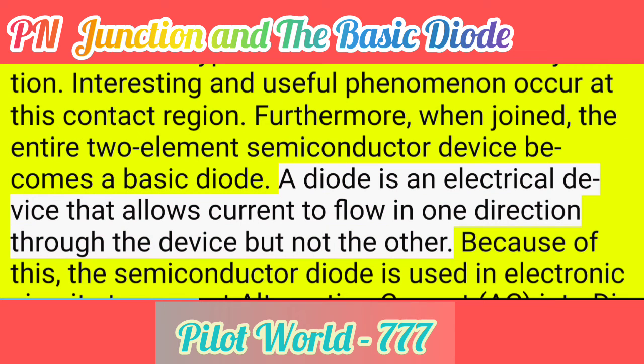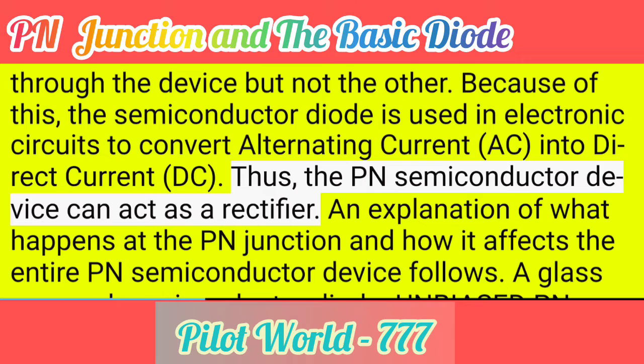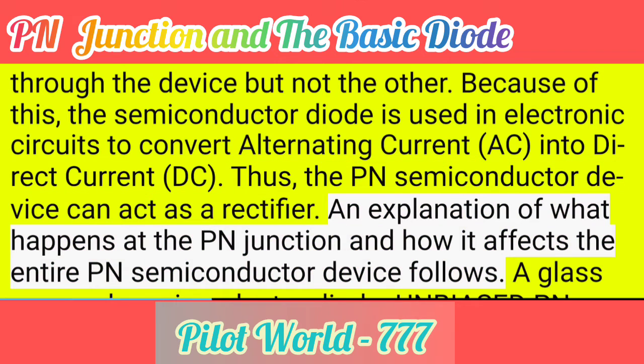A diode is an electrical device that allows current to flow in one direction through the device but not the other. Because of this, the semiconductor diode is used in electronic circuits to convert alternating current (AC) into direct current (DC). Thus, the PN semiconductor device can act as a rectifier. An explanation of what happens at the PN junction and how it affects the entire PN semiconductor device follows.